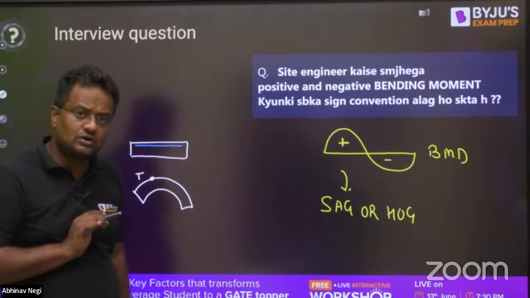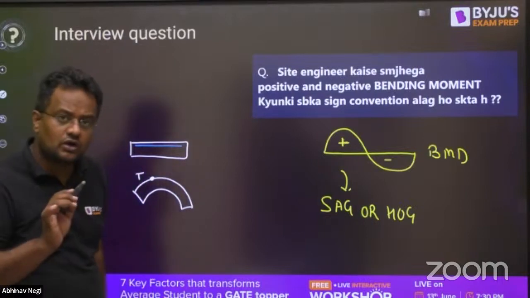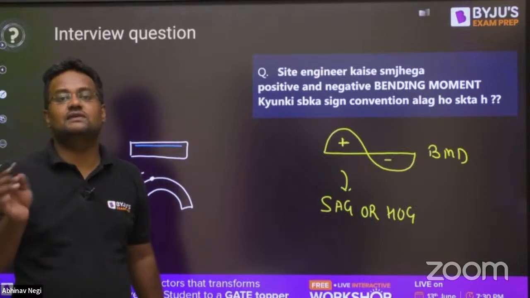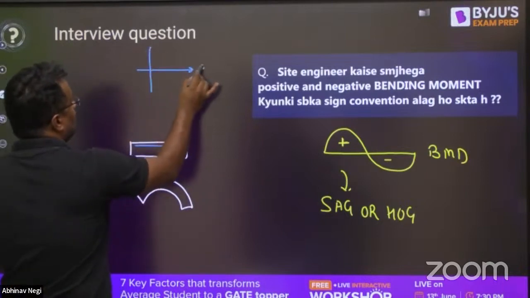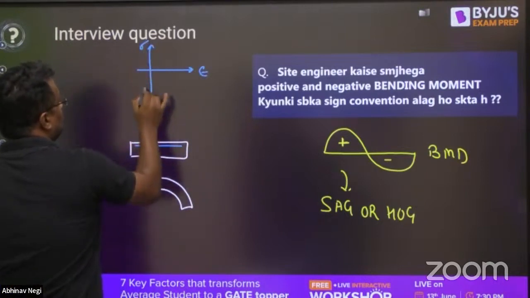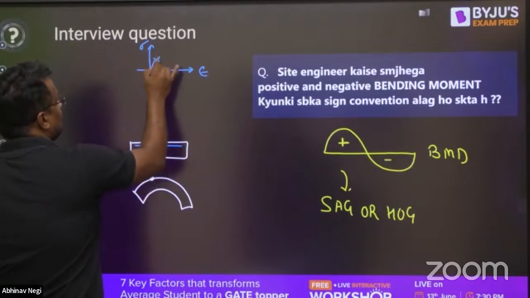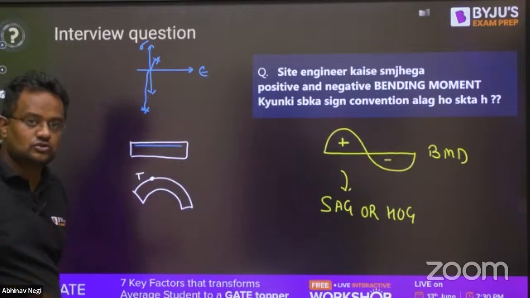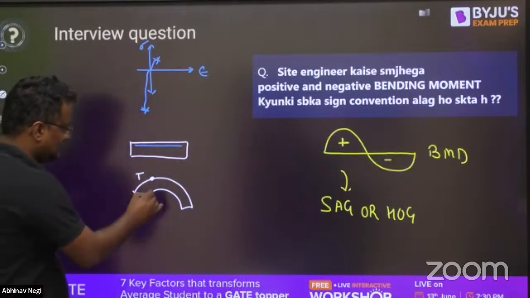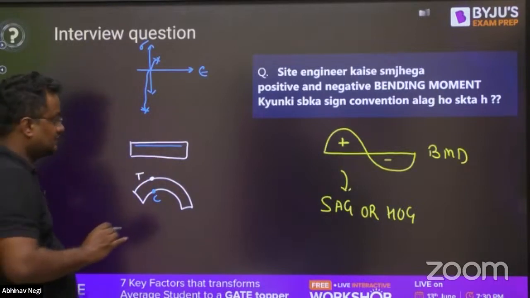Why only the tension side, not the compression side? Because concrete is strong in compression and weak in tension. All brittle materials have a stress-strain curve like this. In tension they fail very early, but in compression they take a very large amount of stress. So concrete is also brittle. The compression side is fine; the tension side will be like this.